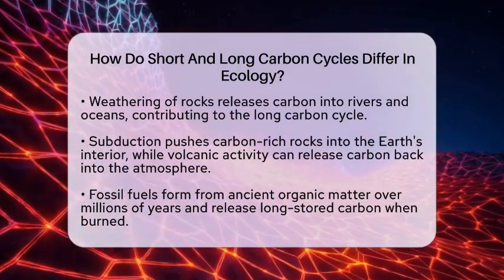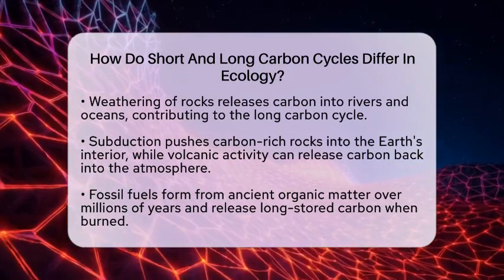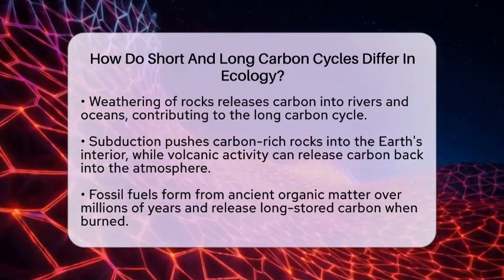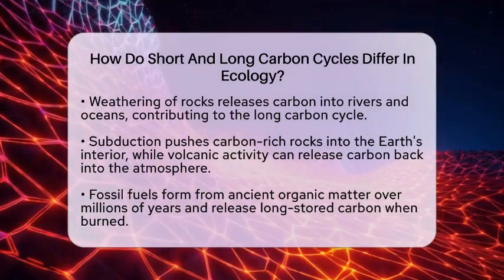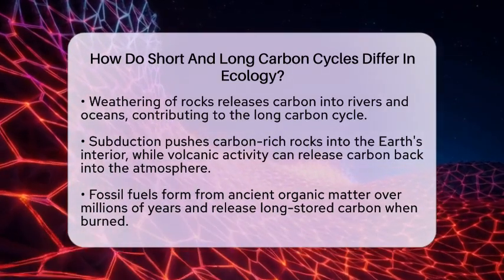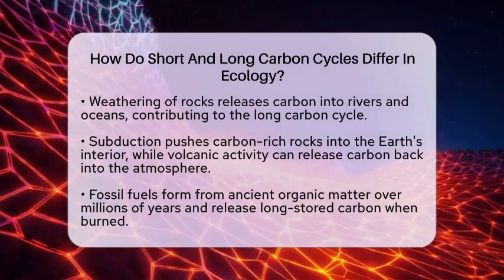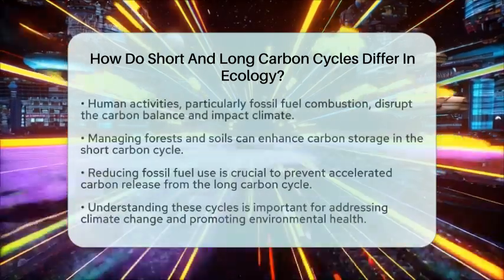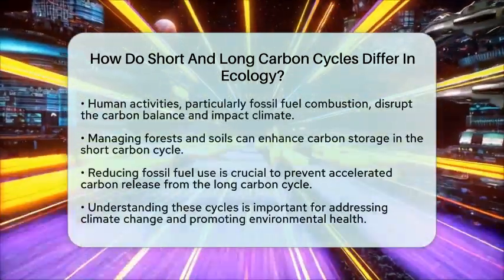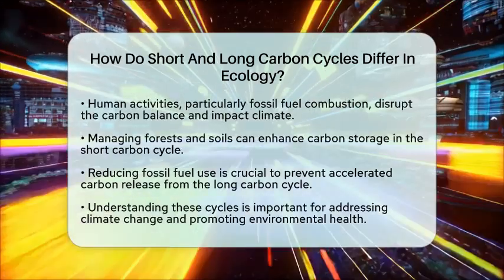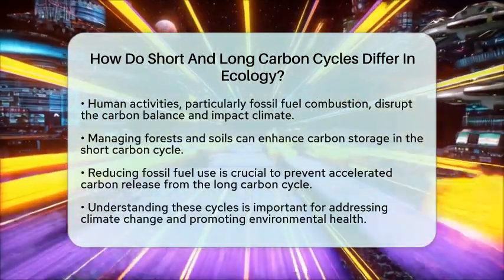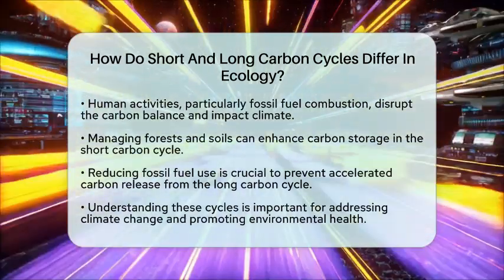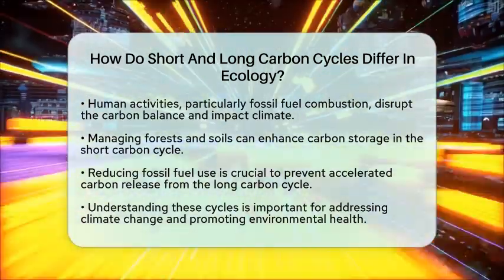To summarize the differences, the short carbon cycle operates over years to decades, while the long carbon cycle spans millions of years. The short cycle involves biological processes like photosynthesis and respiration, whereas the long cycle includes geological processes like weathering and volcanism. The short carbon cycle mainly exchanges carbon among the atmosphere, biosphere, and surface ocean. In contrast, the long carbon cycle moves carbon through rocks, deep ocean sediments, and Earth's mantle.